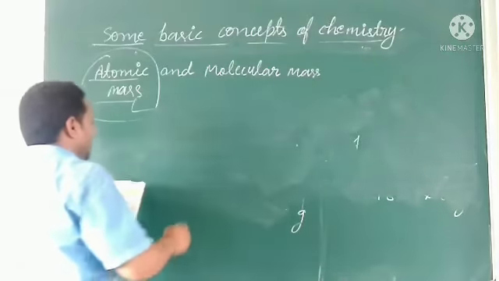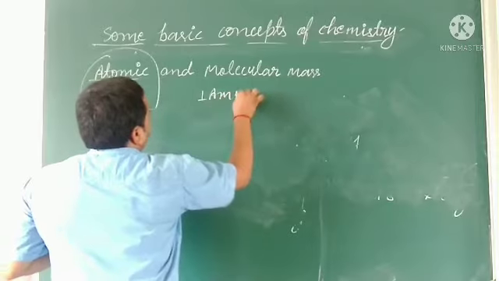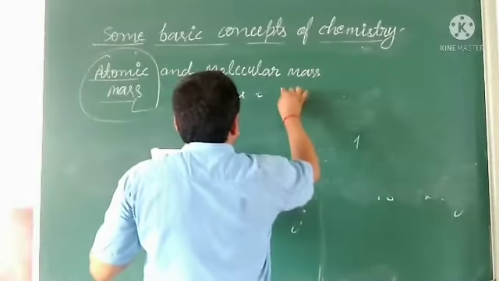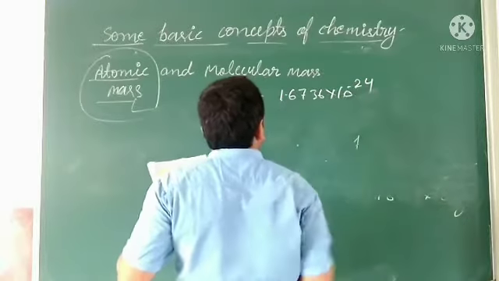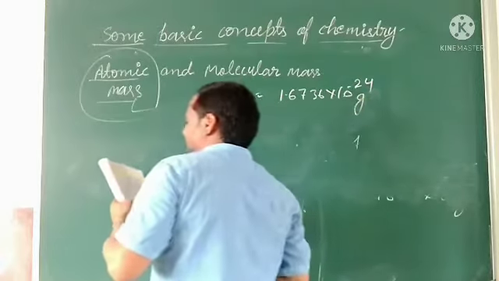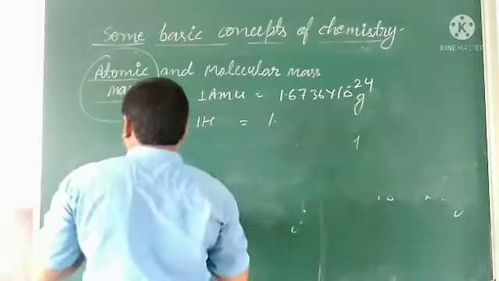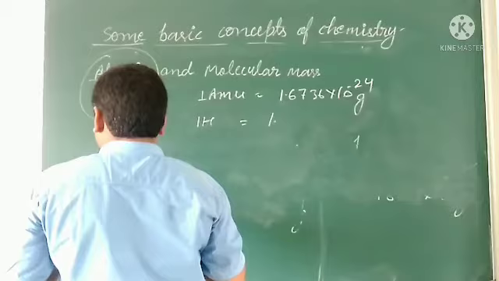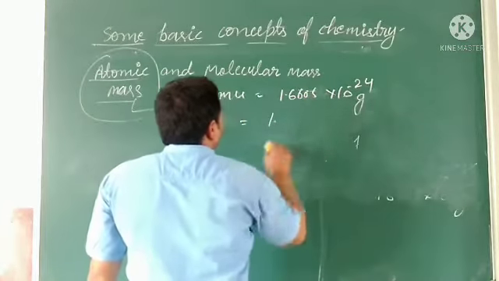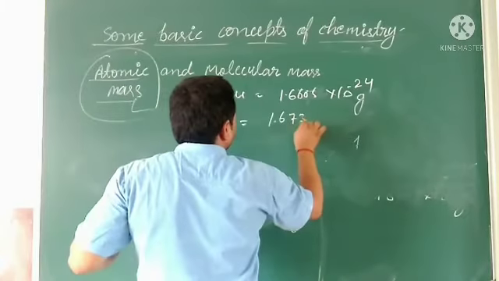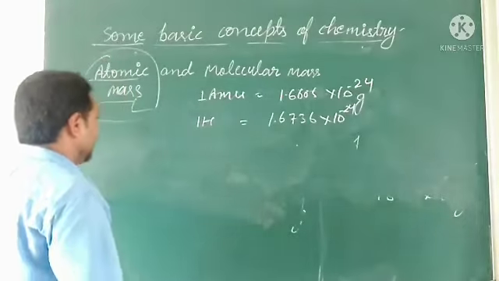First I write 1 AMU equals 1.6605 into 10 to the power minus 24 gram. And the value of hydrogen in gram is 1.6736 into 10 to the power minus 24 gram.